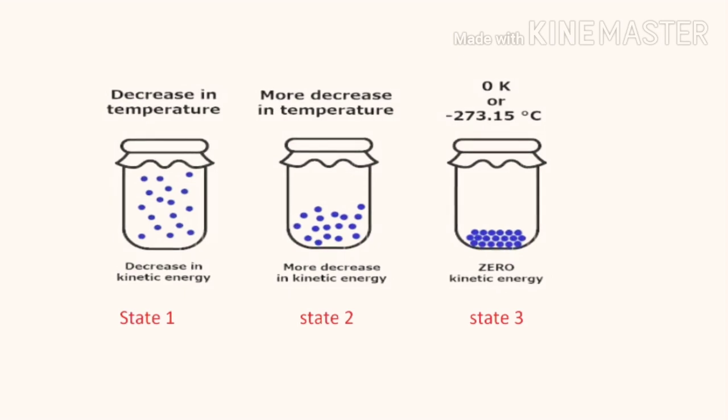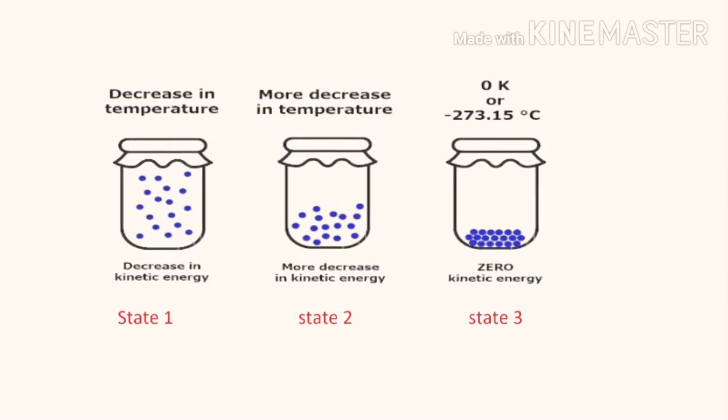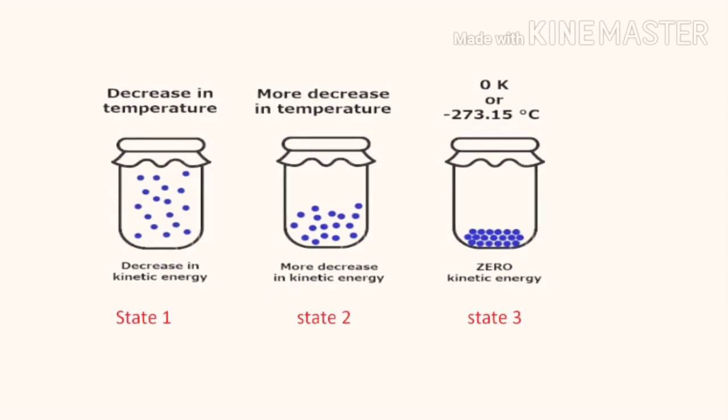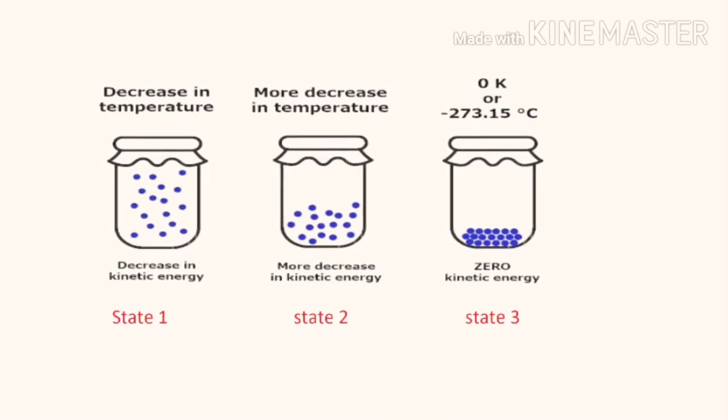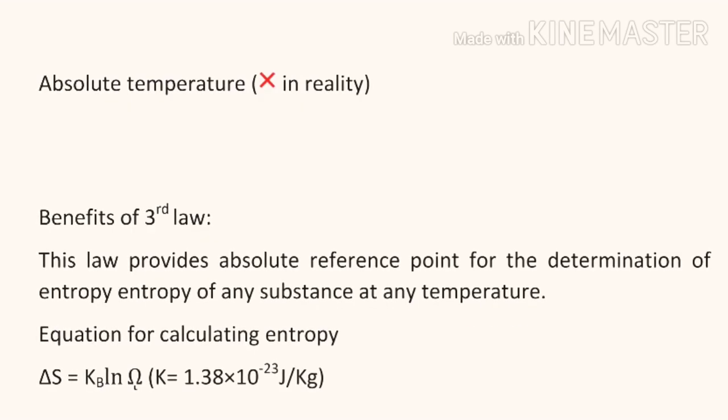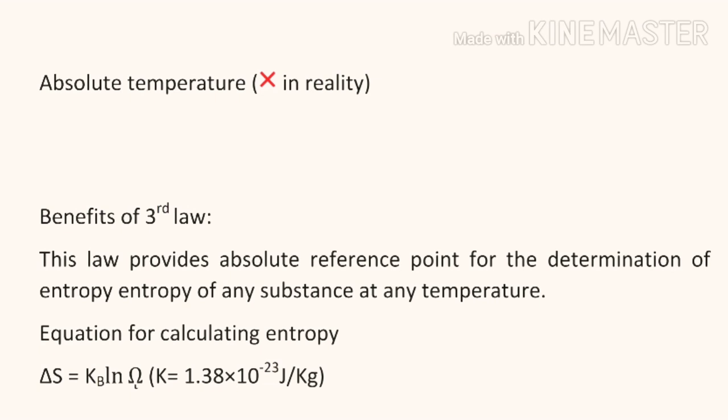That also signifies decrease in entropy to zero, as entropy is directly proportional to temperature. But surprisingly, even the absolute temperature doesn't exist in reality. Due to this, there is always some existence of thermal energy. However, from this law, we can conclude that the lowest possible or zero value of entropy can only occur in a pure crystalline substance at absolute zero. For your knowledge, even this is not possible in practice. So the question is, what's the benefit of this hypothetical law?